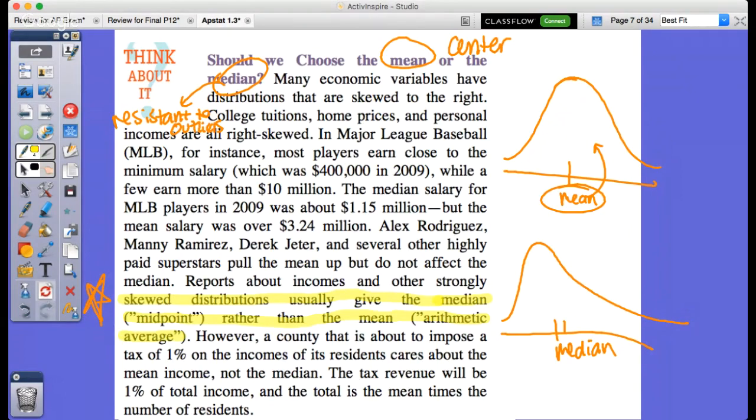So if you end up comparing two distributions and you talk about the center, if it's approximately normal or symmetric, we use mean. And if it is skewed one way or another, we use median because it's resistant to outliers.